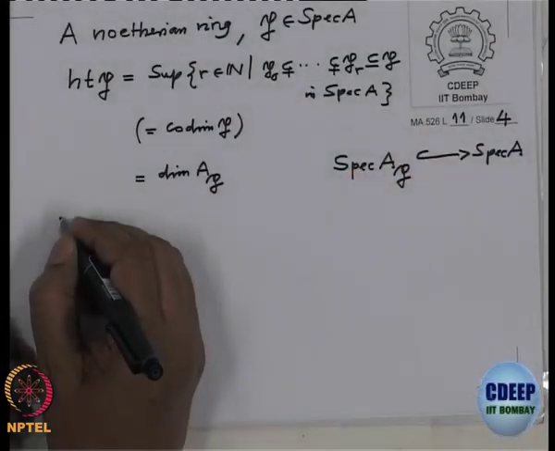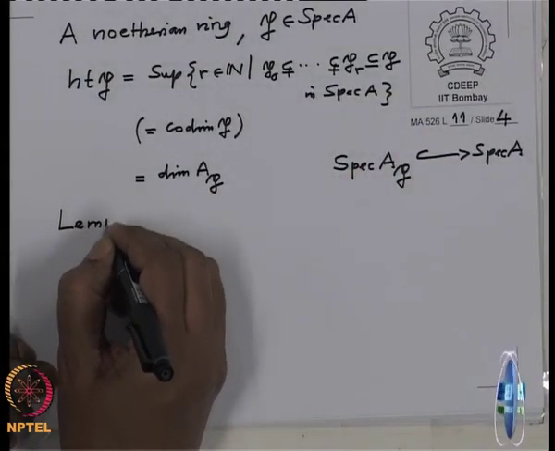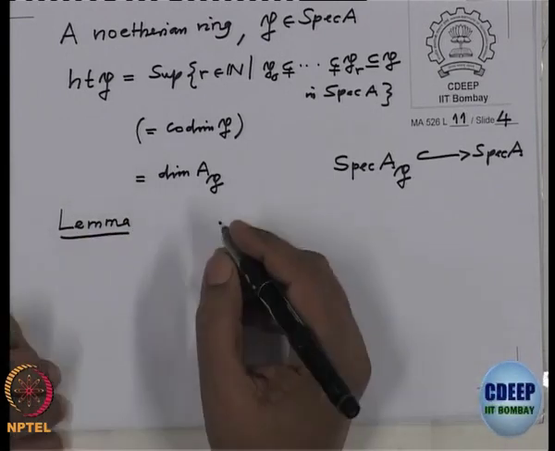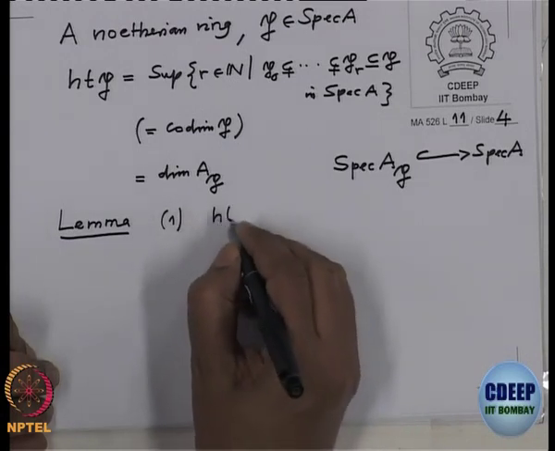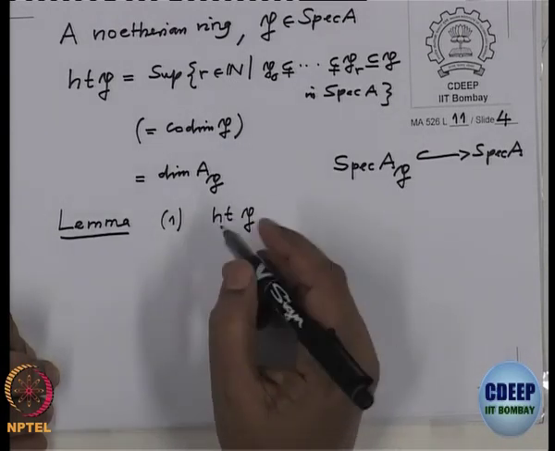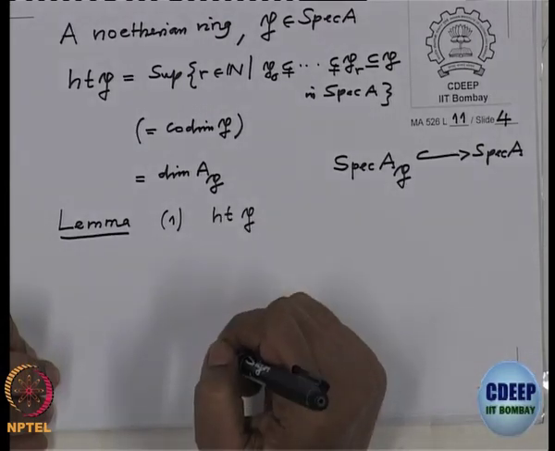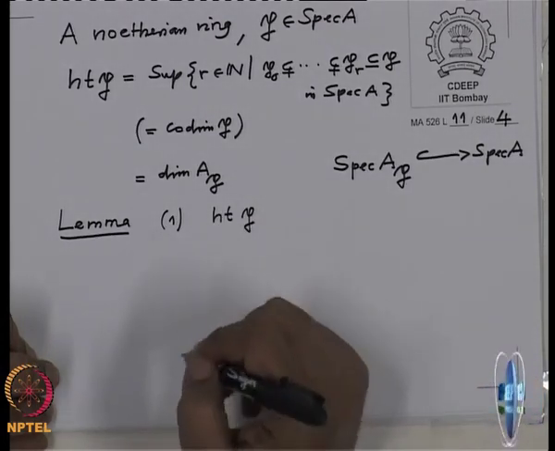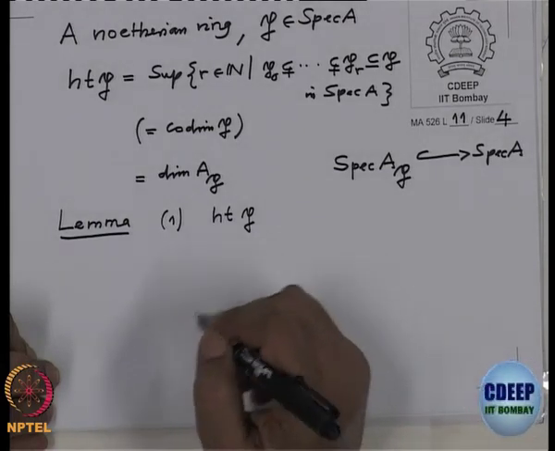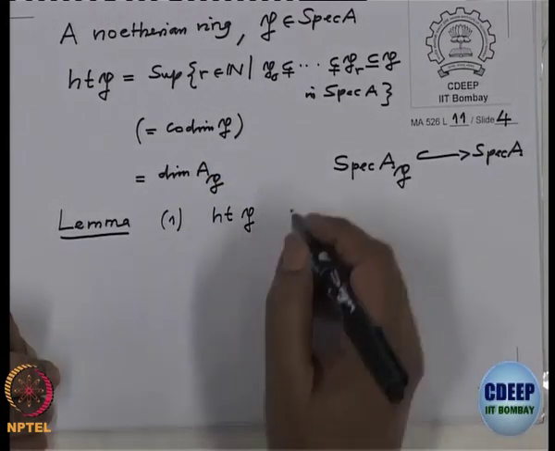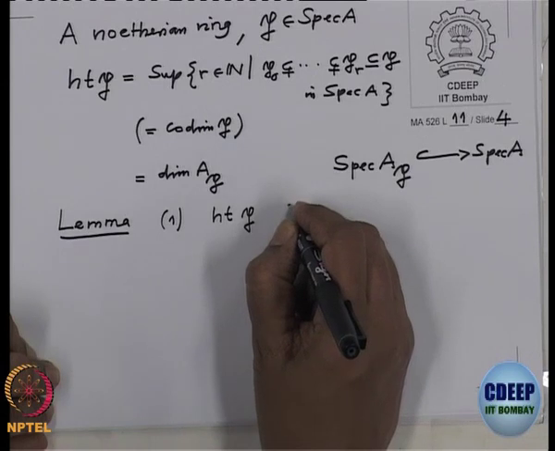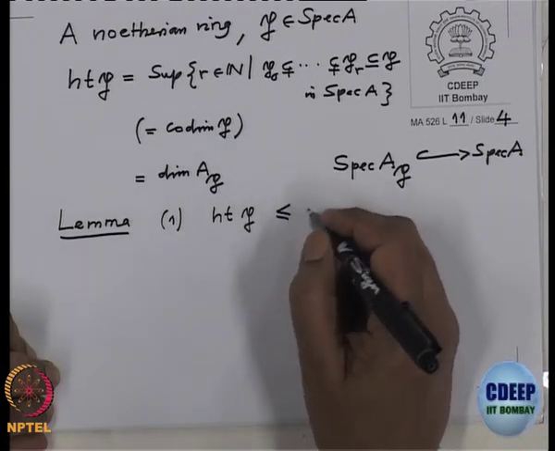So let us observe some facts. There may be some repetition, but let us do it for the sake of simplicity. So let me write a lemma. So first of all, height of P is, now the first proof I will give by using the dimension theorem, and the second part I will not use the dimension theorem and prove height is finite. So the first statement is height of P is less than or equal to mu of P.